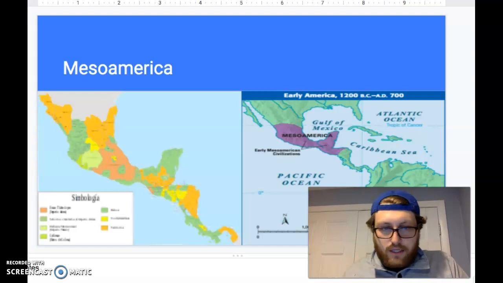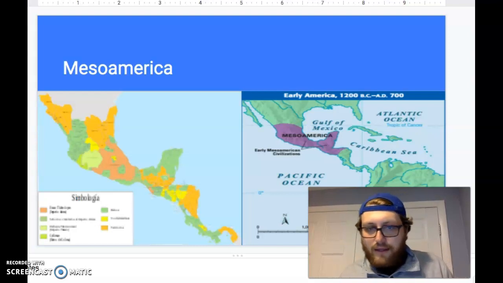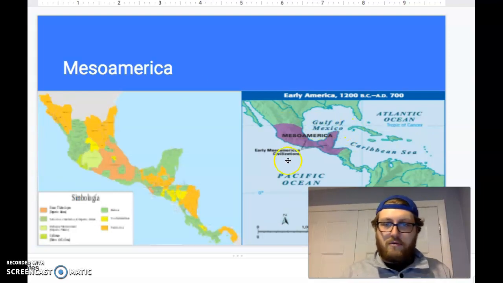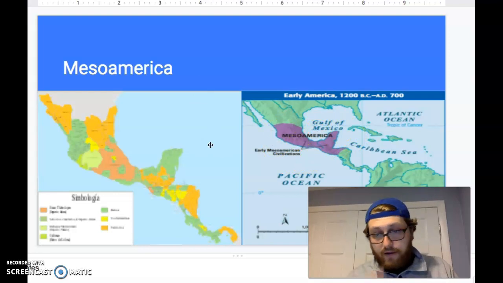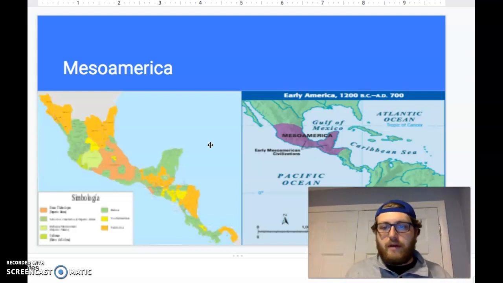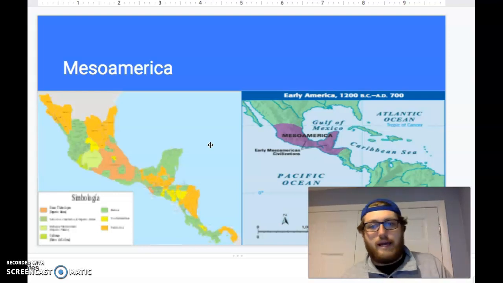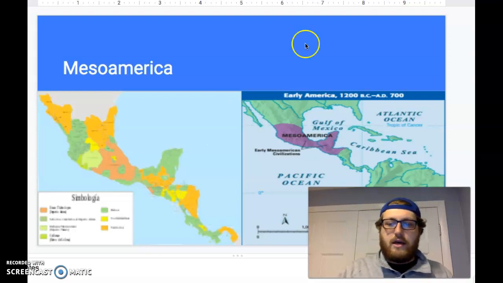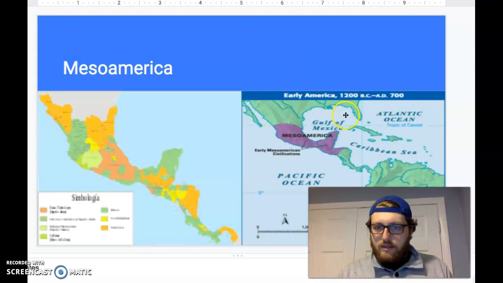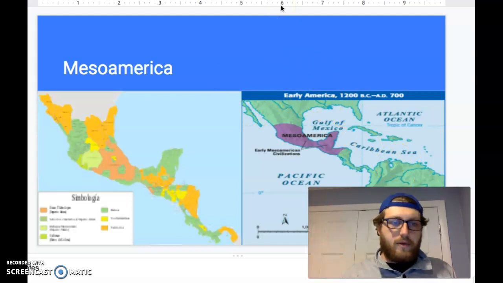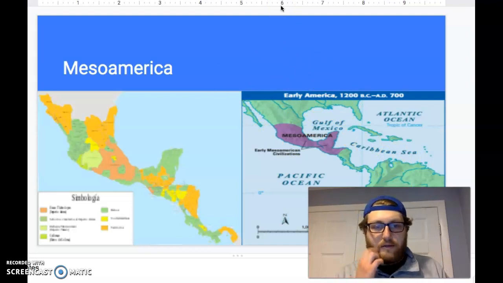All right, so we're going to take a look first here at a map, right? This is one of the areas that we're going to be focused on, Mesoamerica. And if you remember, Mesopotamia, the land between two rivers, right? Mesoamerica will be the land between the two Americas. As you can see, here is South America on the bottom, and there is part of North America. So Mesoamerica is in between the two Americas.